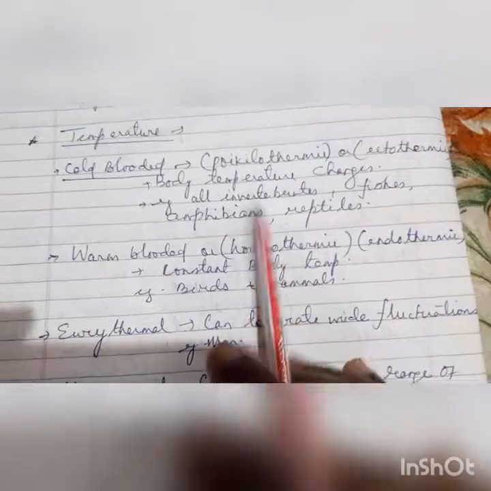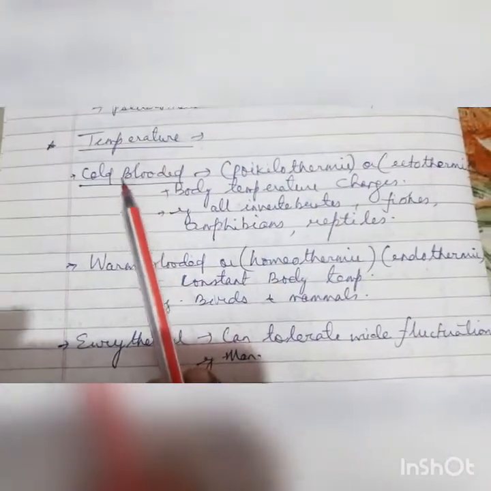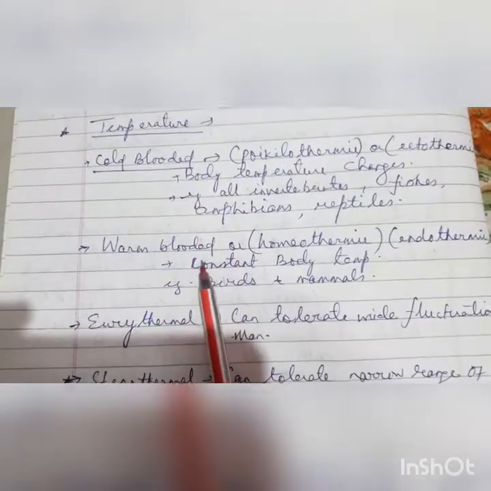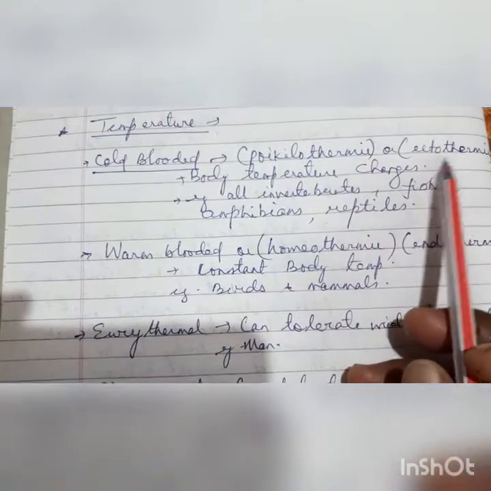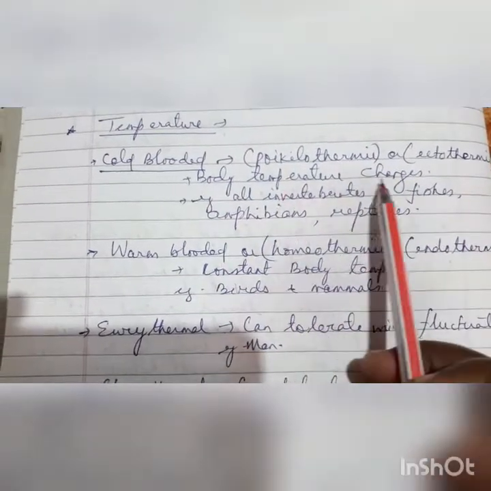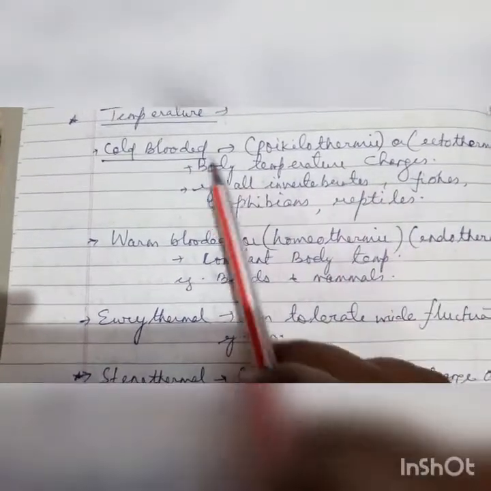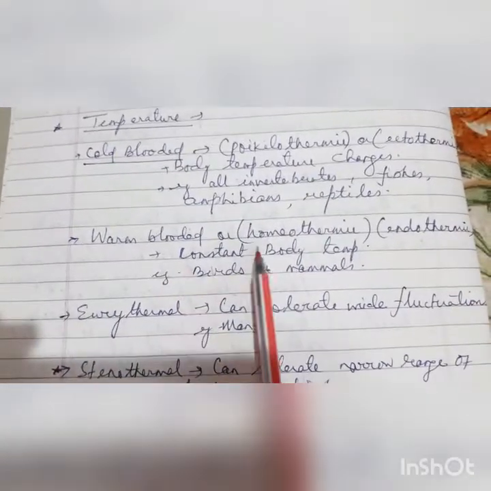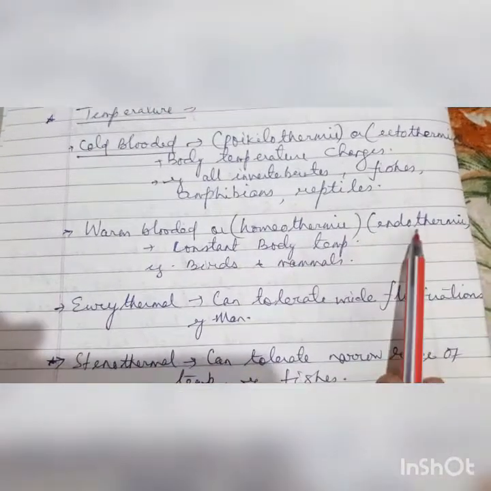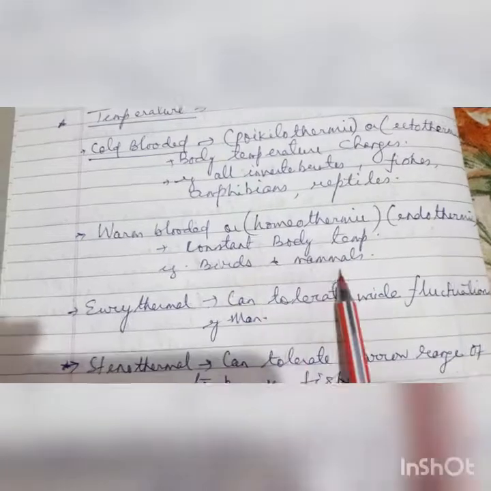Then we can divide them on the basis of the temperature fluctuations. They may be cold-blooded, they may be warm-blooded. The cold-blooded are called poikilothermic or ectothermic. Body temperature changes. Fishes, amphibians and reptiles are cold-blooded animals, and they go for winter sleep and summer sleep. Then comes the warm-blooded, or homeothermic, or endothermic. Here there is constant body temperature, in birds and mammals.